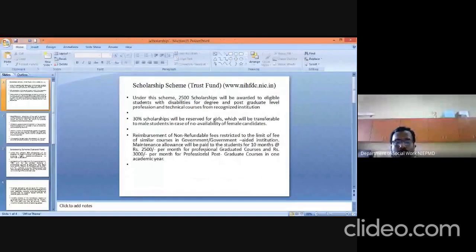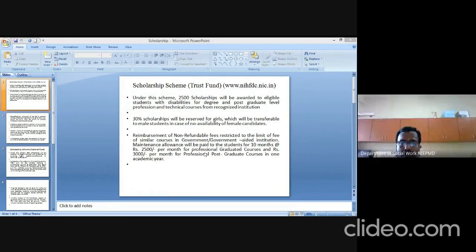The scholarship under the trust fund is given to 2050 disabled children who are pursuing a degree and postgraduation level, and also professional and technical courses from recognized institutions. In this scheme, 30% of the scholarships will be reserved for girls only. Suppose girls are not available, then that 30% will transfer to male candidates. Okay. Then under this scheme, reimbursement of non-refundable fee, restricted to the limit of fee of similar courses in government and government aided institutions, will be provided.